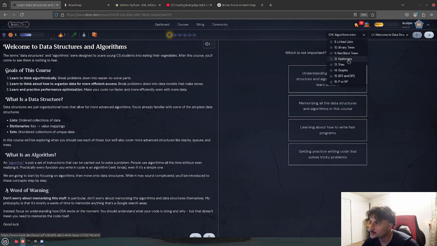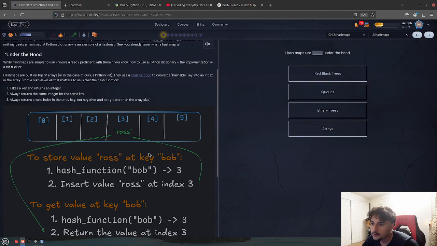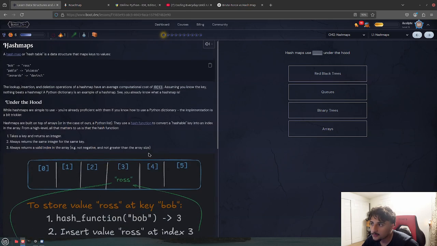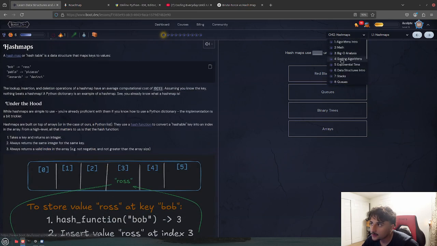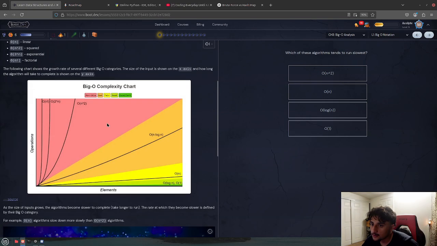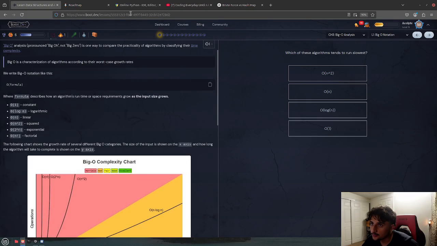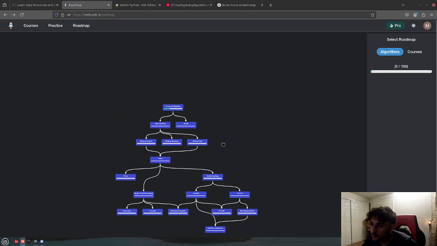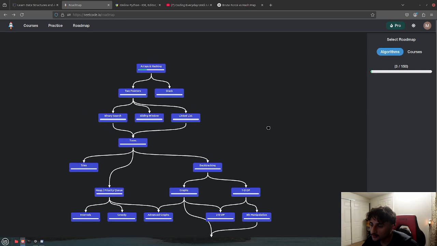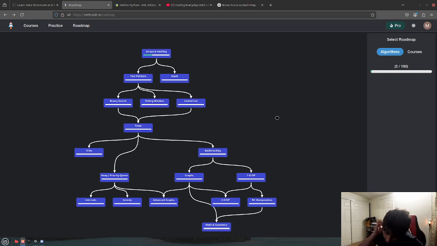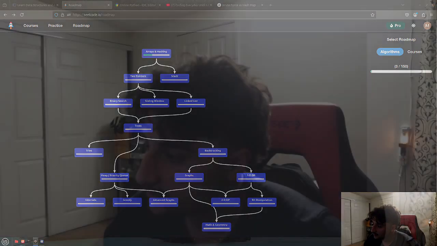Damn, hash maps is 12? Holy moly. But this would be very helpful to learn before doing all this, but yeah, I'm just gonna go with the flow.